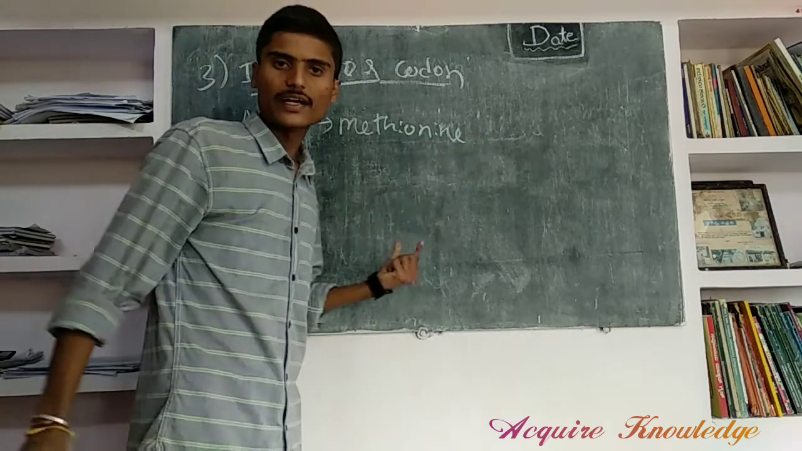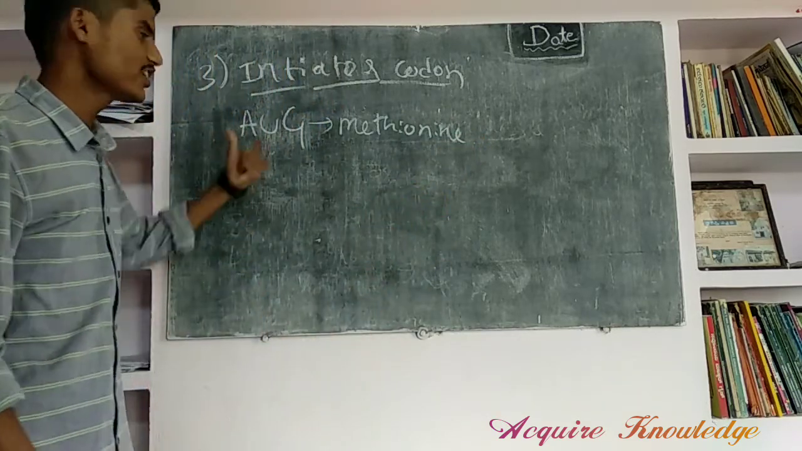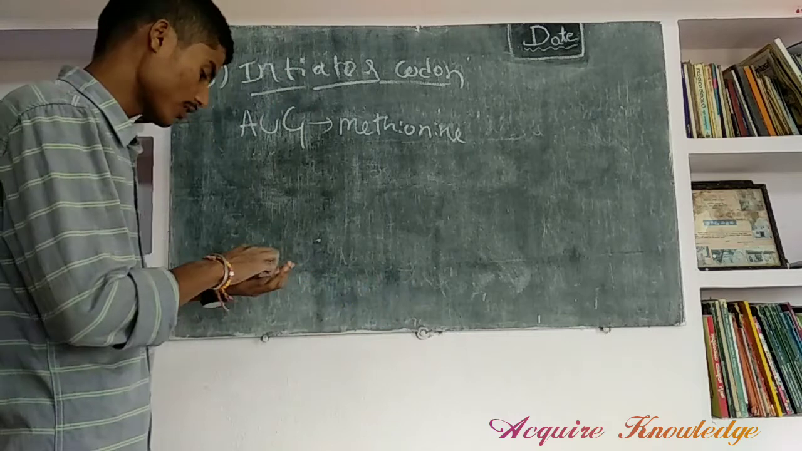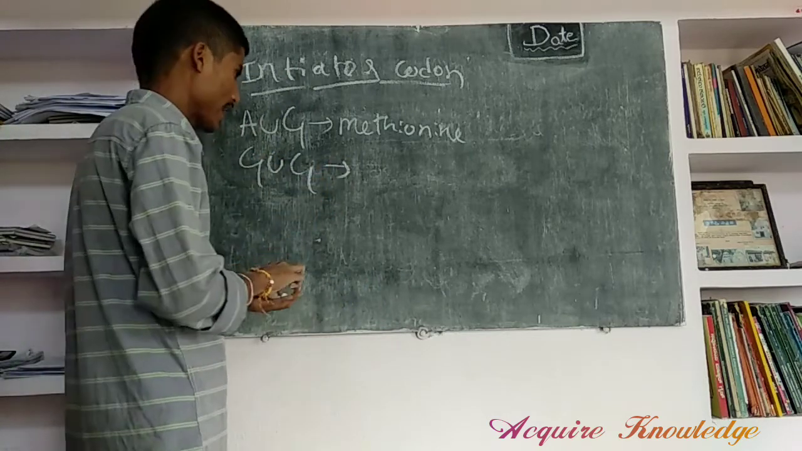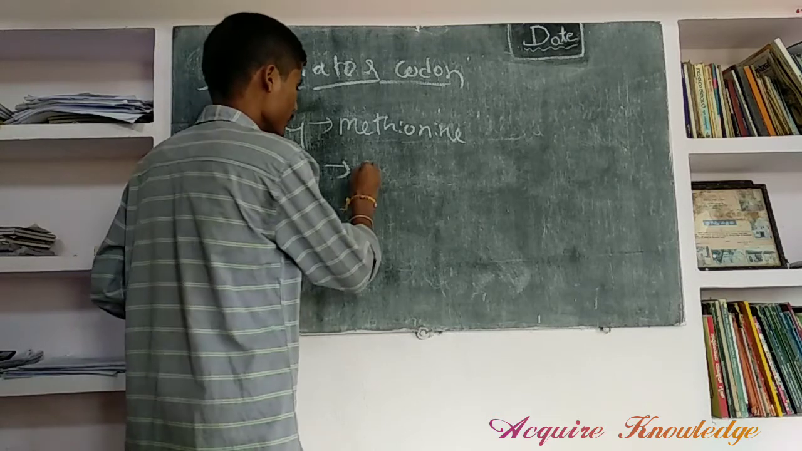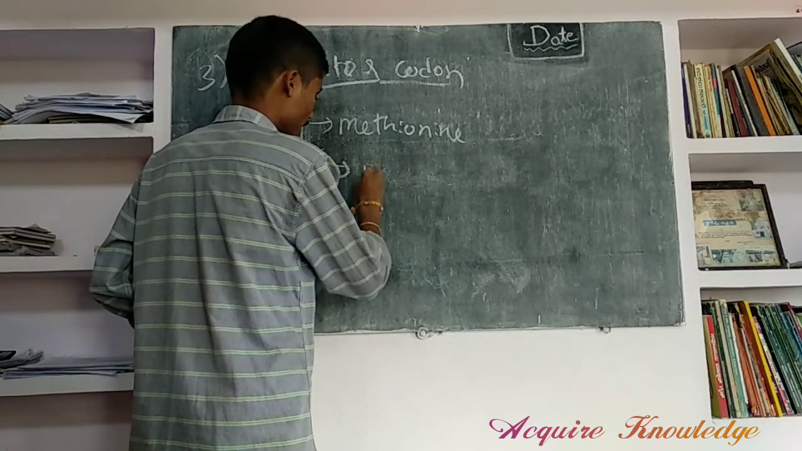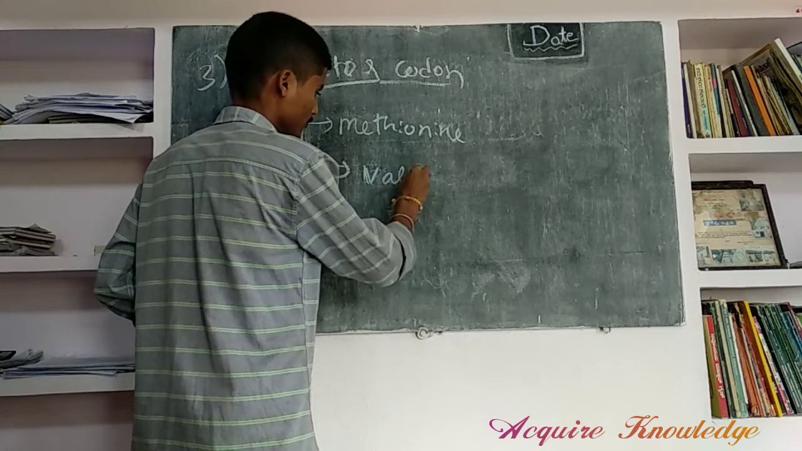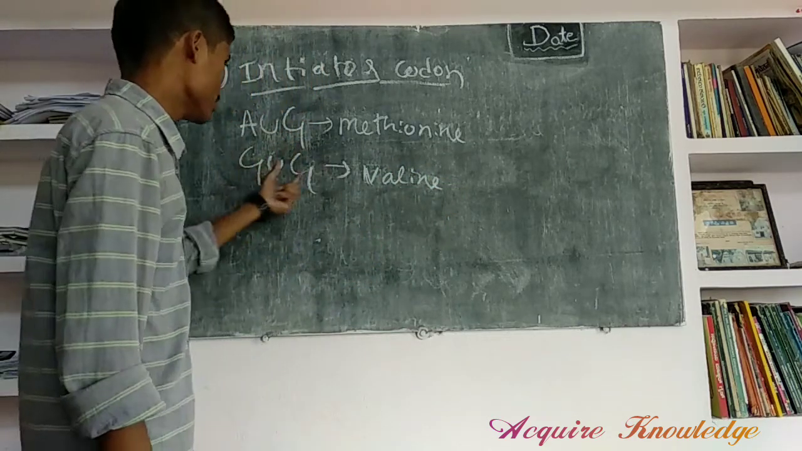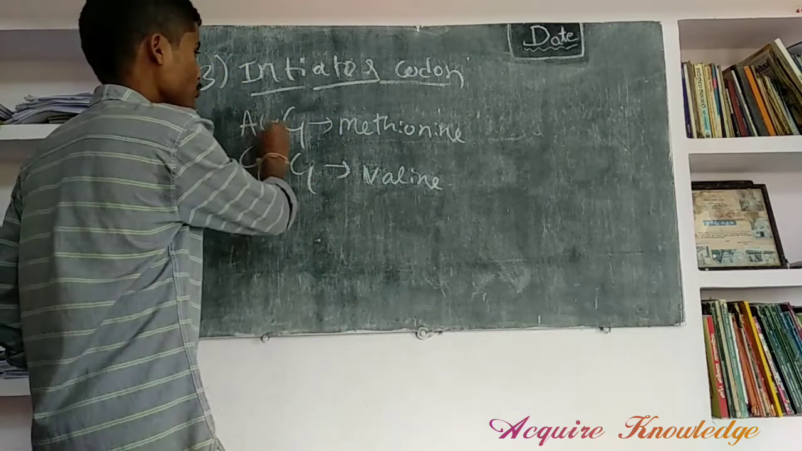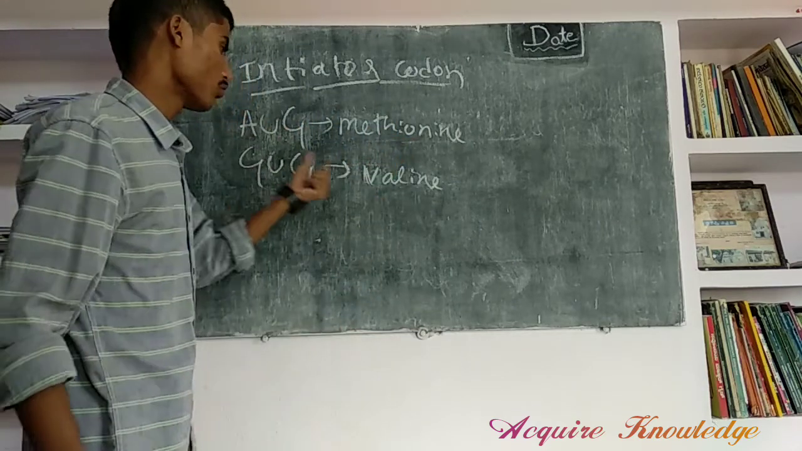If AUG is absent, GUG acts as an initiator codon. GUG codes for valine. It acts like a stand-in. If AUG is absent, then GUG acts as the initiator codon. AUG codes for methionine, and GUG codes for valine.